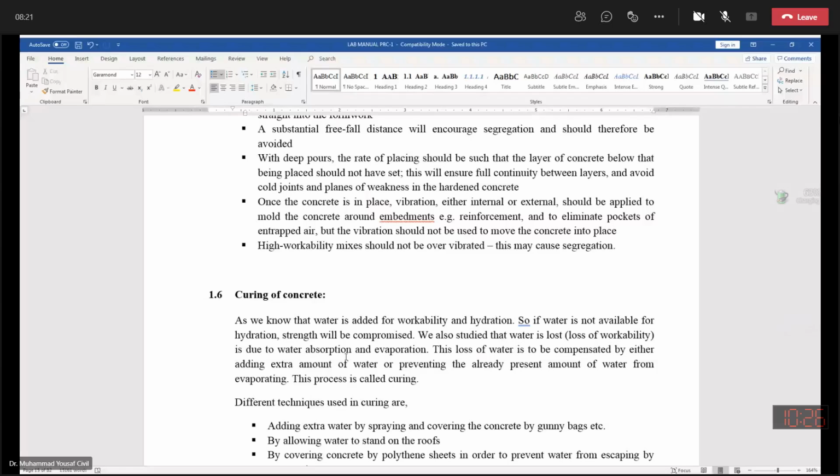Now, the leftover properties are the physical and mechanical properties. The physical properties are related to density, weight, volume, texture, appearance, size.